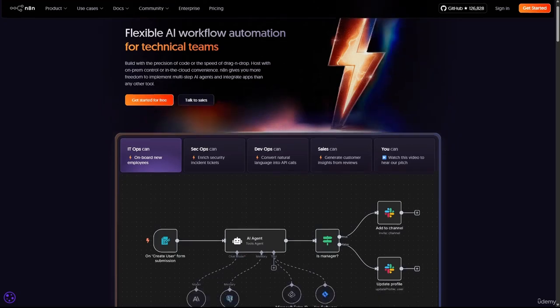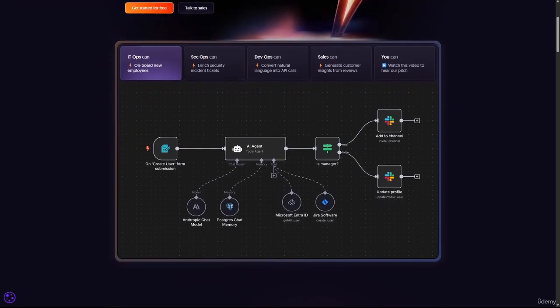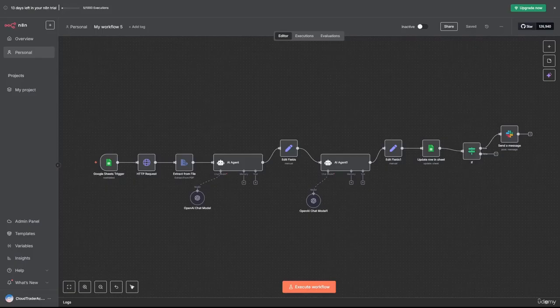This is the n8n platform. We have a few different workflow operations you can see here. There's an IT operations workflow. So it looks like whenever a create user form is submitted, so think of HR sending their IT help desk team to create a new user, this form would be submitted here. We would then reach out to an AI agent who would then create the user for us and then pull out these other operations.